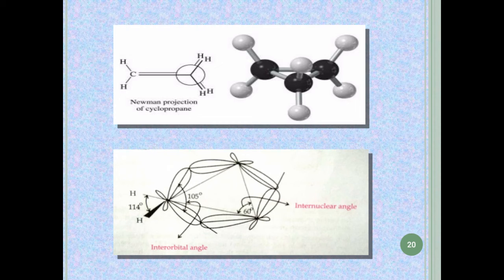So we can say that these bent bonds are intermediate between sigma and pi bonds, because they are neither sigma bonds nor pi bonds. These bonds are also known as banana bonds. Why is it so? Because they look like a banana in their structure.